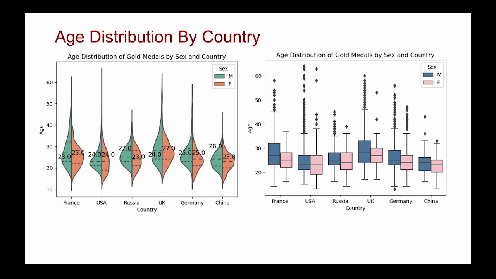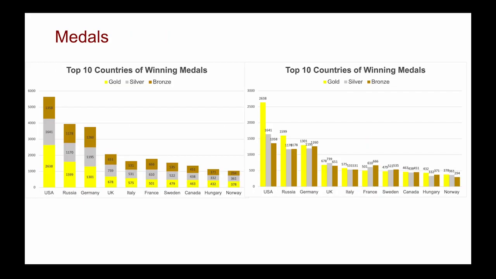Then I add country as a feature. These are a violin plot and a box plot for the age distribution of gold medal winners. Divided by sex and country, we can find that in France and the UK, females' ages are higher than males, but in Russia and China, males' ages are higher than females, and male athletes' age often has a wider range and more outliers.